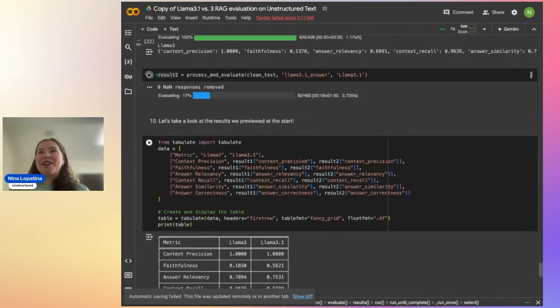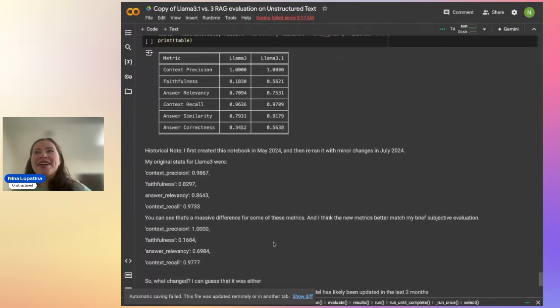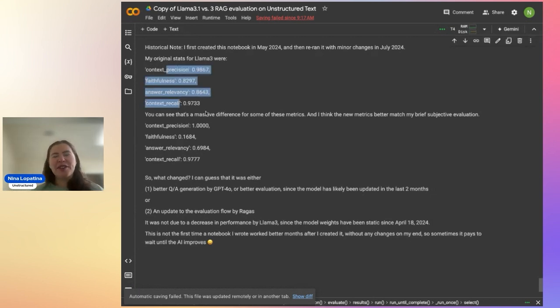One other thing I wanted to note, a fun aside about working with language models this day and age. I created this notebook in May, and then I reran it with some minor changes earlier this month. I had initial metrics for Llama 3 that were much better, and honestly, from my subjective evaluation, they didn't line up with what I was seeing.